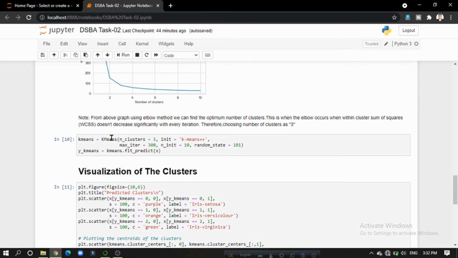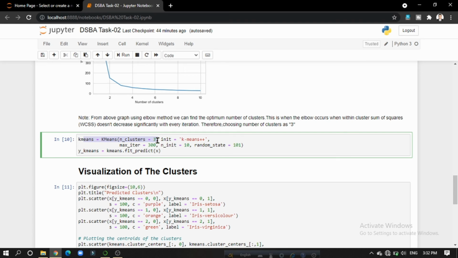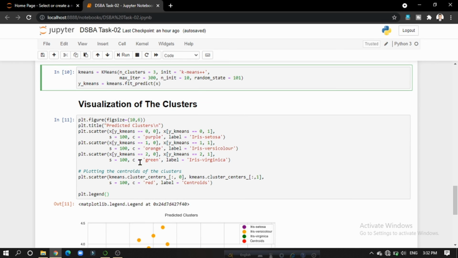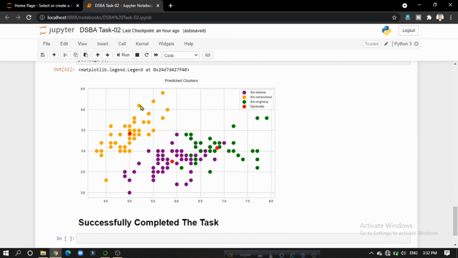So after that I have initialized KMeans for n_clusters equal to 3, and then I have predicted the model, and then I have tried to visualize the clusters, and we can see the final output of this task. Here we can see that there are 3 clusters, and every cluster has 1 centroid each, and we can see a quick view of the output here.